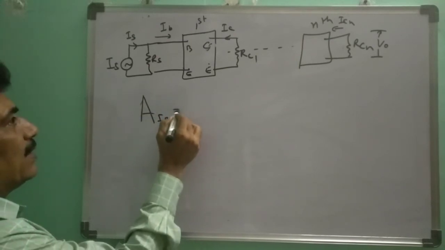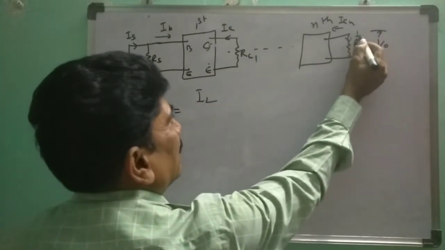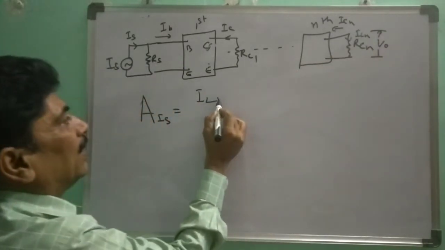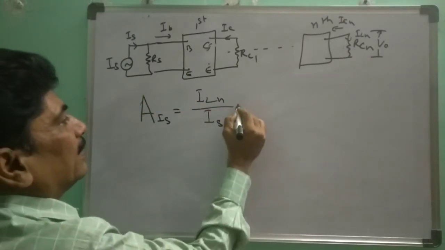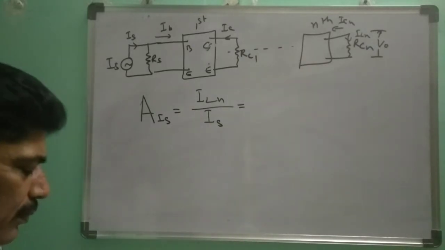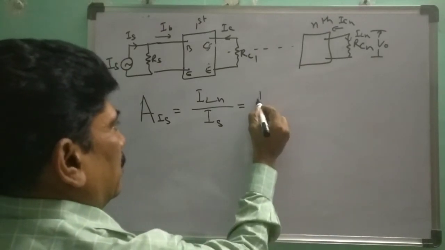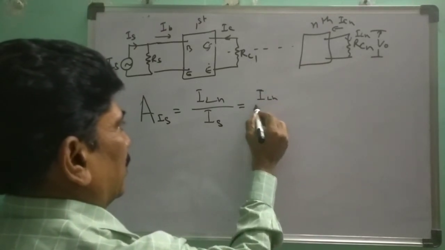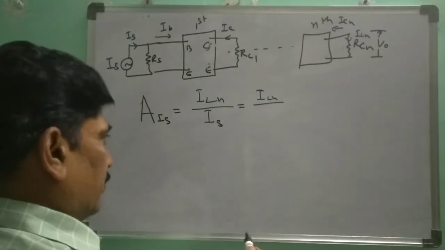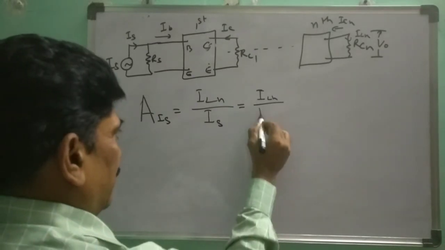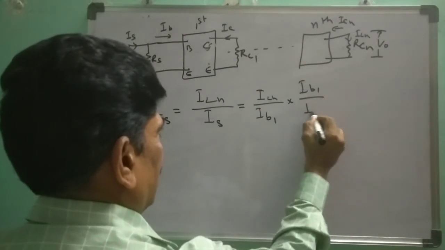Now let us find out the overall current gain, that is AIS, which is equal to the output current ILN by the input current IS, which is equal to ILN or IO, output current, ILN by IB1 into IB1 by IS.